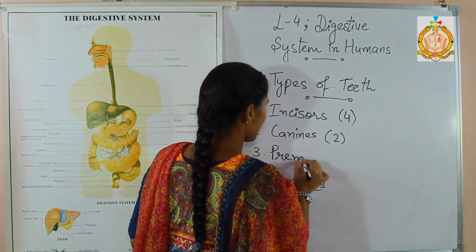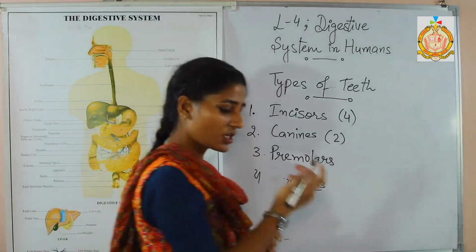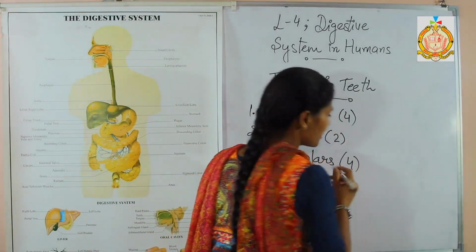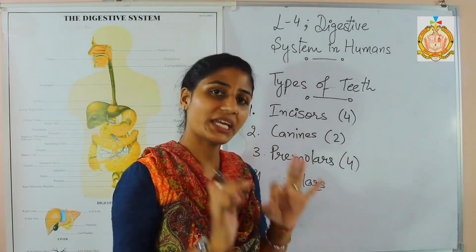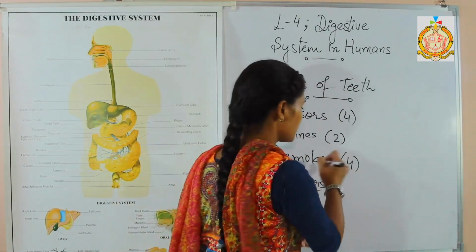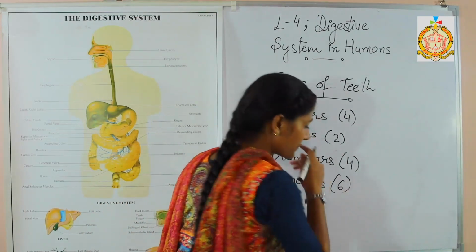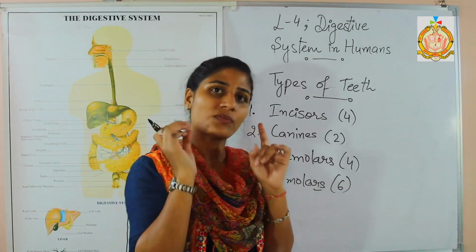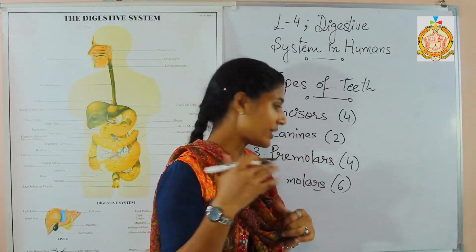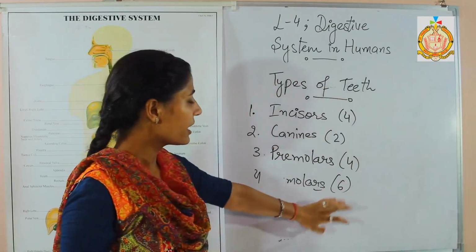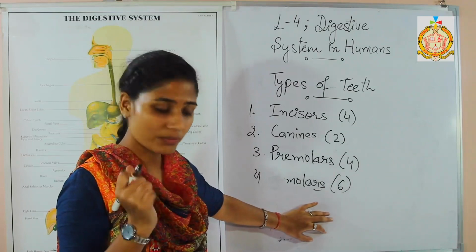Premolars and molars. After canines, the premolars are there, that are 4 in number, 2 on each side of the jaw. Means total 8 in number in both the jaws. Next one, molars are 6, 3 on each side of each jaw. 6 upper, 6 lower, 12 in number. So by that way, the 32 teeth are present in a mouth.